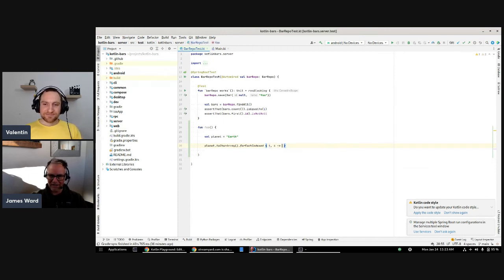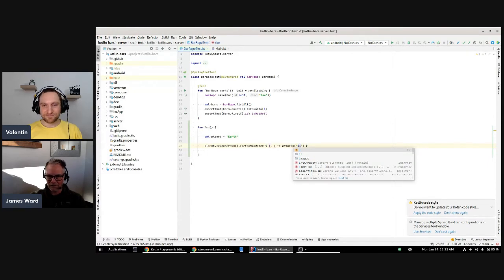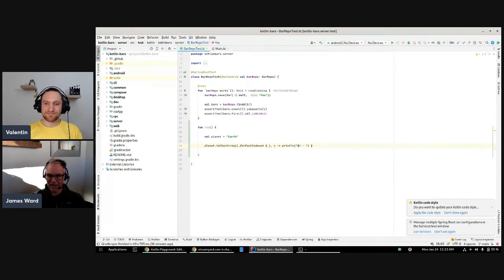Then we get to provide the implementation here. My implementation is going to be print, and we'll use string interpolation in Kotlin, which allows us to inject values into our string. So I'll do $i, which will give us our index, and then $c. I think that's going to get us what we want.